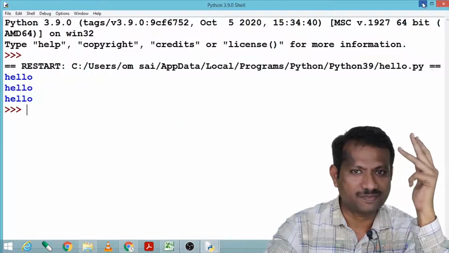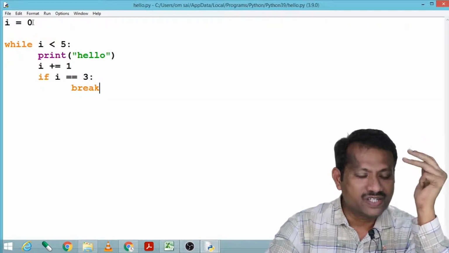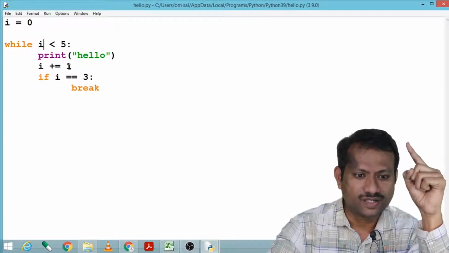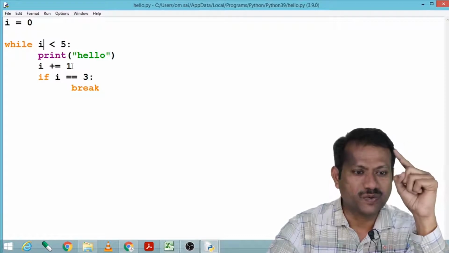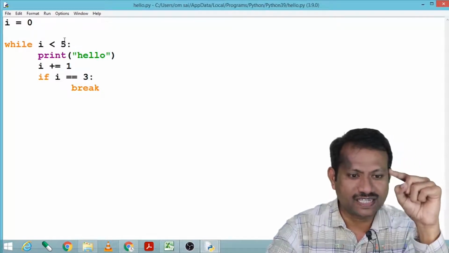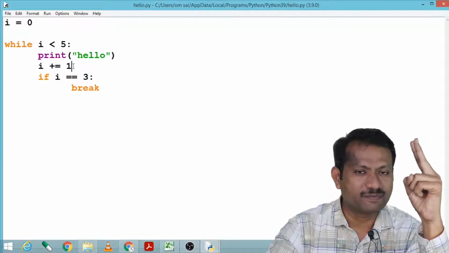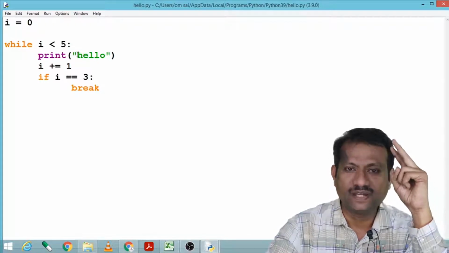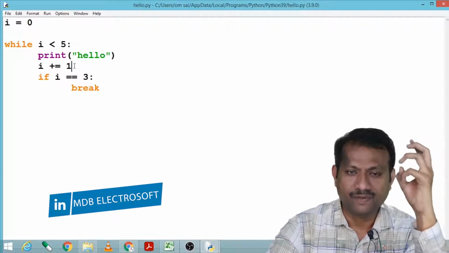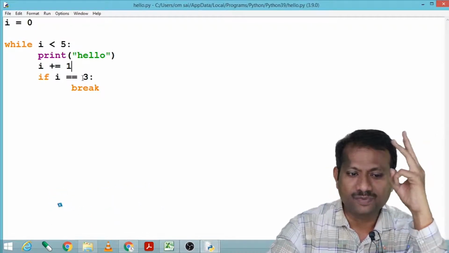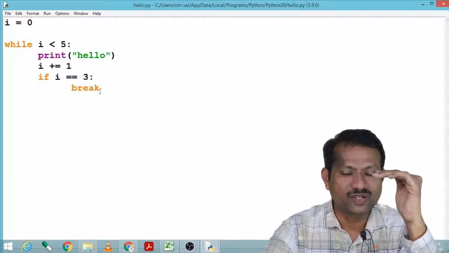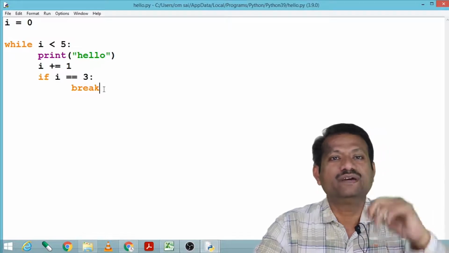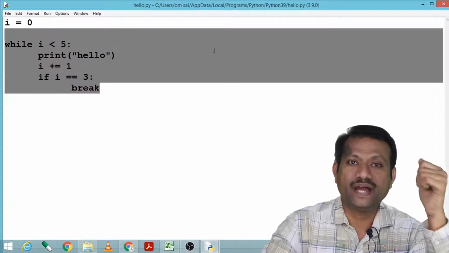It is printing hello 3 times. How? The initial value of i is 0, and 0 is less than 5, so it will print the first hello. Then i gets incremented by 1, so it becomes 1. 1 is less than 5, so it will print the second hello. Now i becomes 2, again 2 is less than 5, yes, it will print hello. Now i becomes 3, it will print hello for the third time, and the moment i is 3, the break statement will execute and it will terminate the loop.